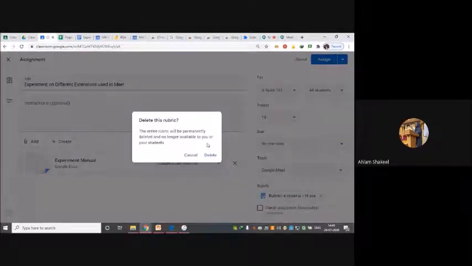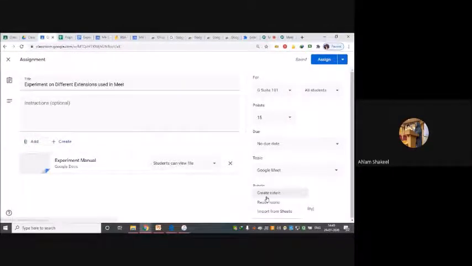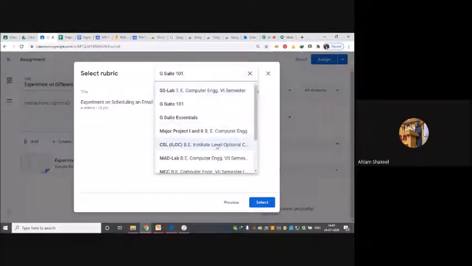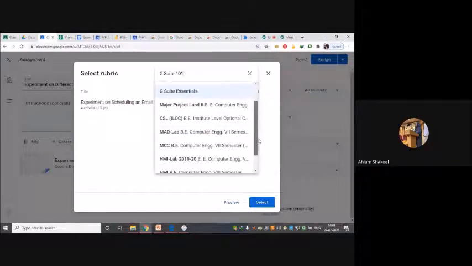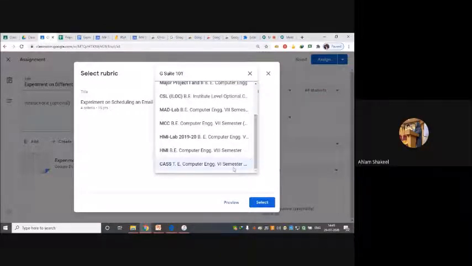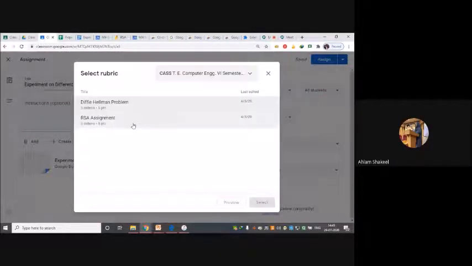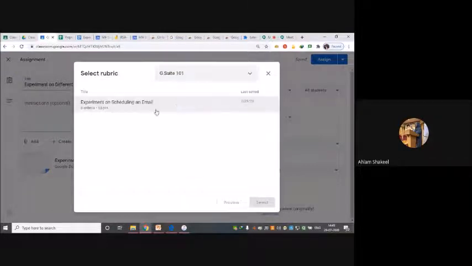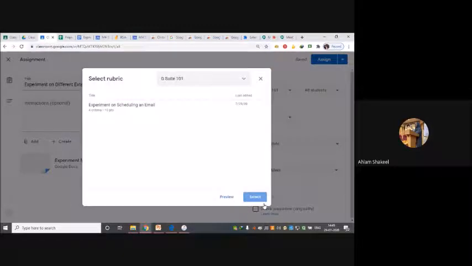What if the rubric was not there? I'm just deleting it. So if I click over here, I can create a rubric or reuse a rubric. I click on reuse a rubric, and you will see that I've already created a rubric of 15 points, and I can use that. If I have different classes, I can use a rubric from another class too. See, I have a 5 marks rubric as well. We'll see how to create that as well, but I would like to use the 15 marks rubric now, so I'll click on select.